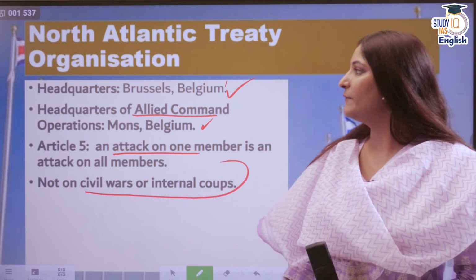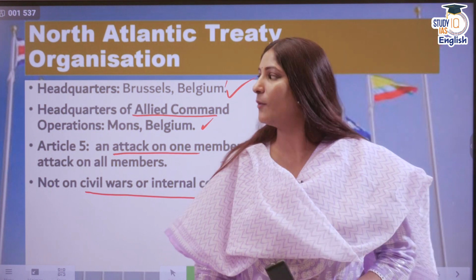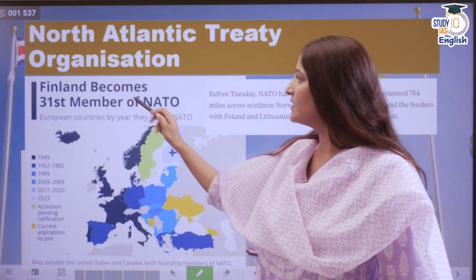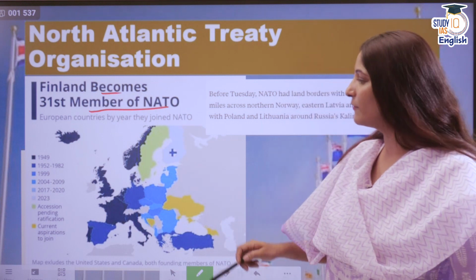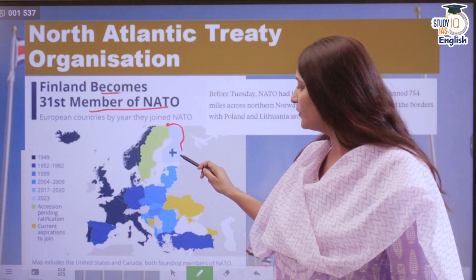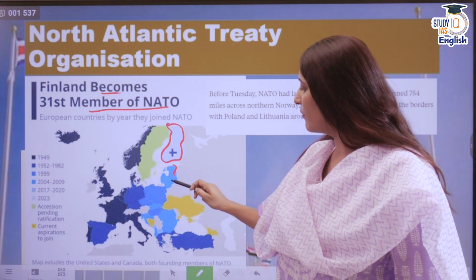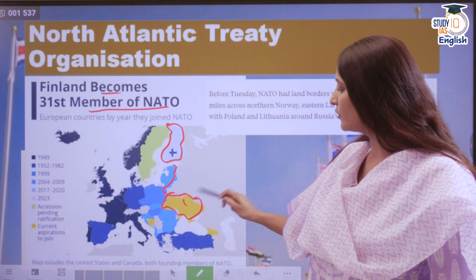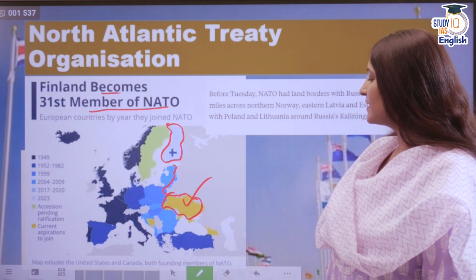Okay. Moving ahead, if we talk about the other important facet, that how many countries of NATO have a border with Russia. As you can see that Finland has become the 31st member of NATO. So there are many countries now that are sharing a border with Russia. And Ukraine also is aspiring to become a part of NATO. So that is another issue.